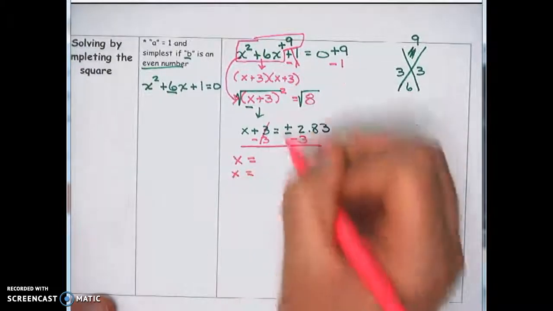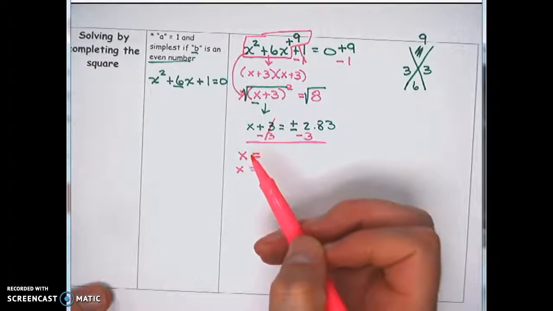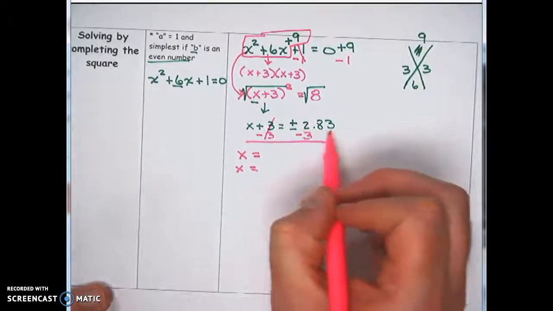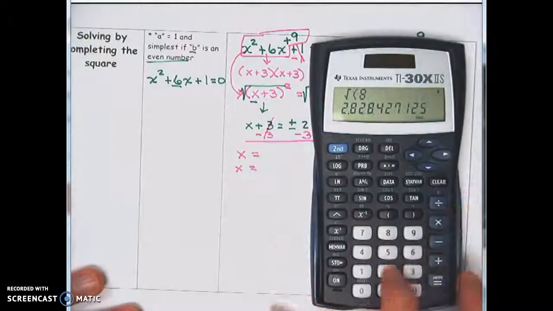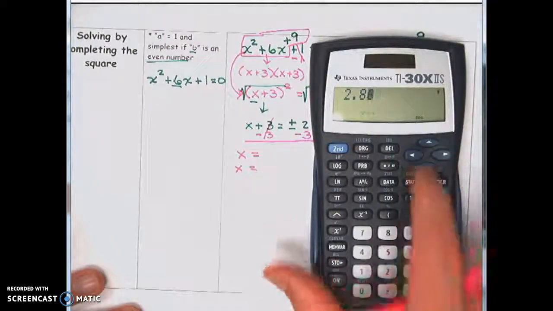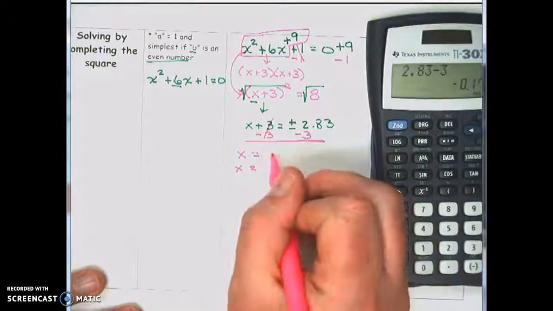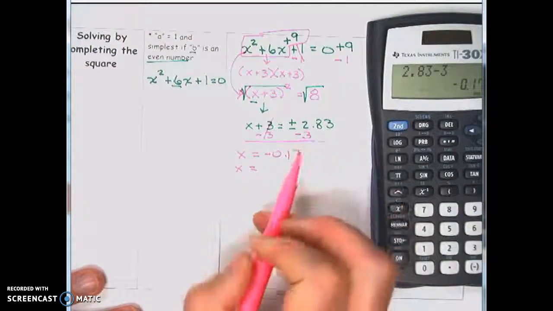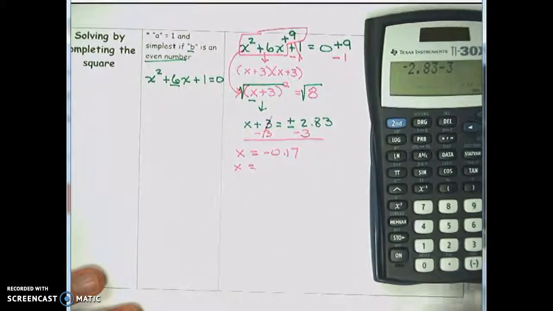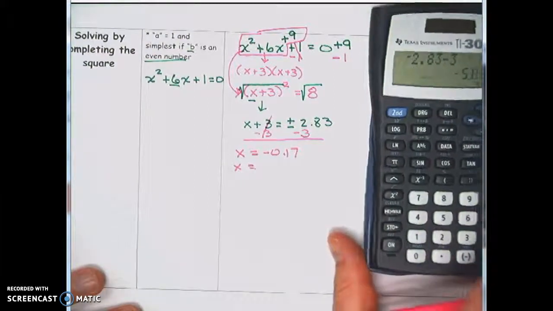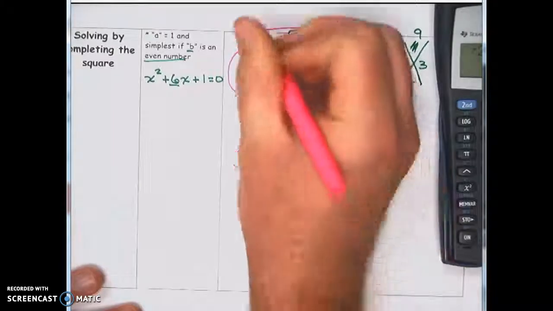So this should look very similar to what we did yesterday, because everything from here is solving just by taking roots. Remember, there's two numbers we're subtracting 3 from, a positive 2.83 and a negative. So when you go to type it in, it's 2.83 take away 3, that gives me one answer, and so that's one of my x values. And then my other answer comes from the negative version of 2.83, subtract the 3, which gives me negative 5.83. So both of those are good answers. Both of those make this equation true.